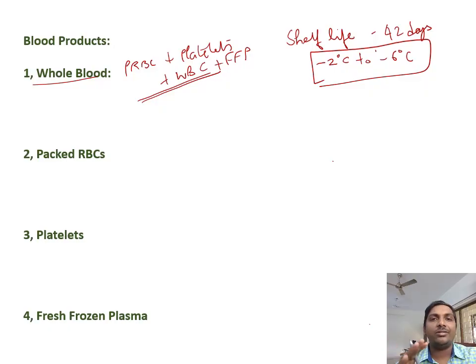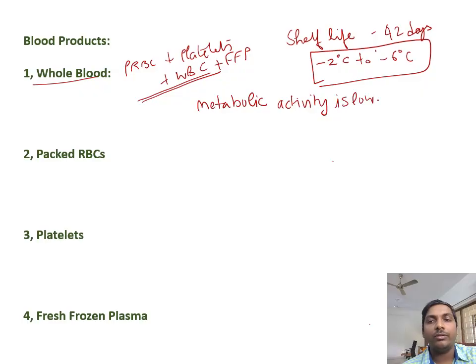Currently we are not using whole blood, because the longer the storage, the more the hemoglobin oxygen dissociation curve will be altered. So the metabolic activity of stored whole blood is very low. Generally, blood transfusion is given in case of anemia, where the oxygen carrying capacity is very low. So if whole blood has to be transfused, it should be fresh, collected within 5 days, so that the metabolic activity is not lost.